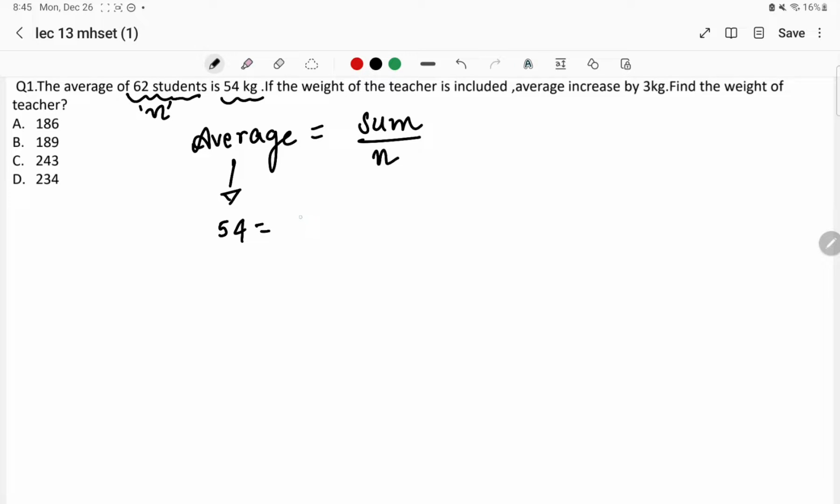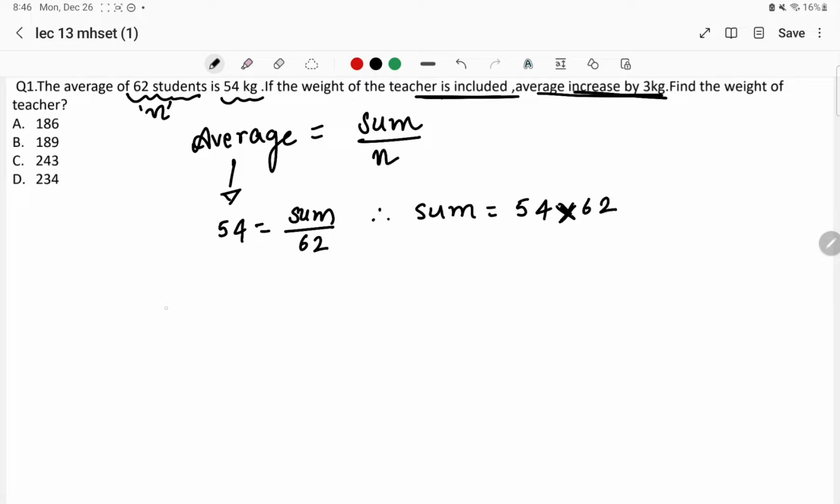54 is equal to sum, which we don't know, over n, and the value of n is 62, therefore the sum will be 54 into 62, right? There is no need to find the product here, we'll find it later, but for now just understand that whatever the product of 54 into 62 comes to, that is the sum of this particular group. So if the weight of the teacher has been included in this group and the average has increased by 3 kg, find the weight of the teacher.